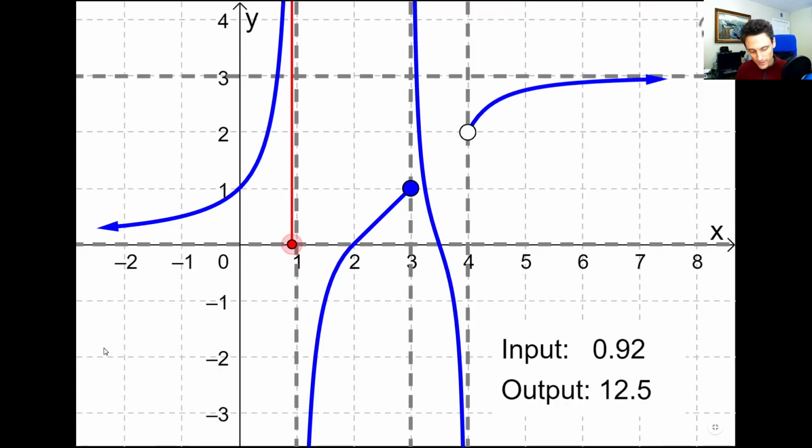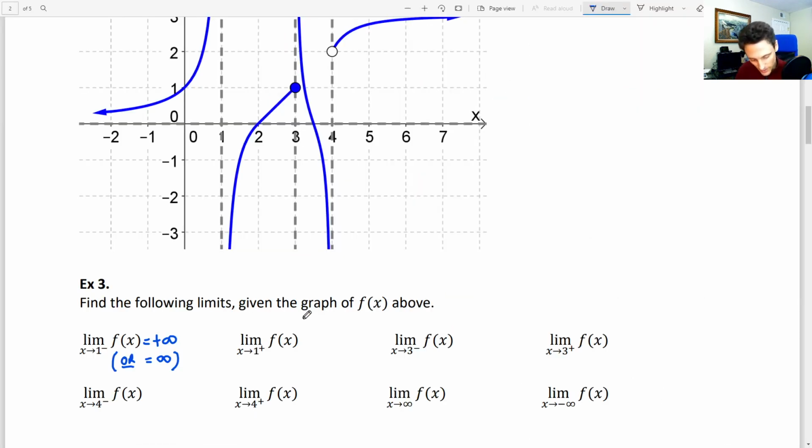Let's look at approaching 1 from the right. So we'll go over here to the right of 1 and get closer and closer to 1 and see what happens. What are the y values doing in this case? Yeah, they're falling down to negative infinity. Negative 11.5, negative 13.29, negative 15.67. They keep falling down towards negative infinity. So we're going to write that for this limit, as x approaches 1 from the right, f of x is approaching negative infinity.